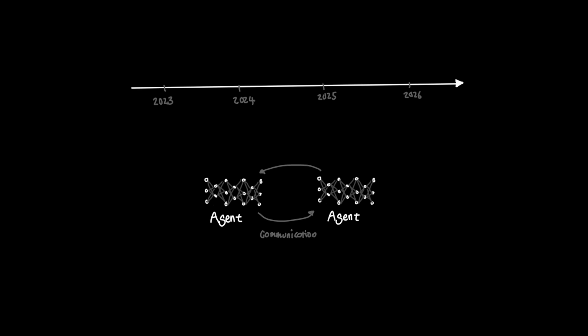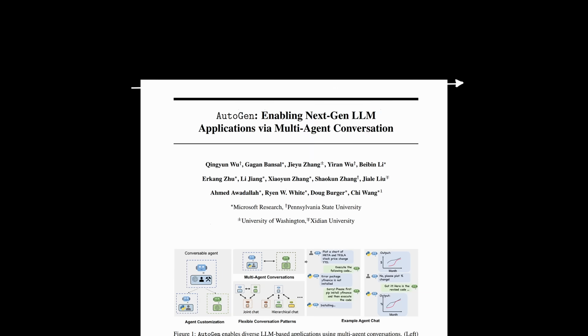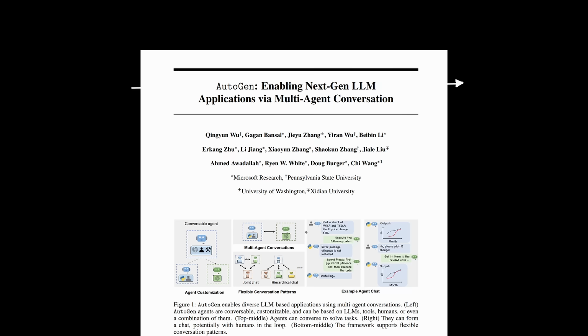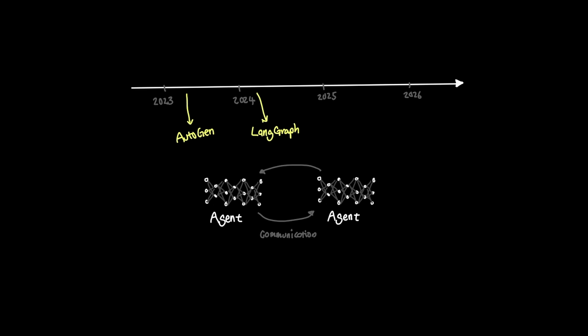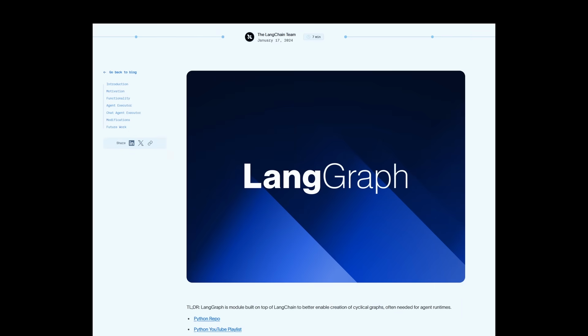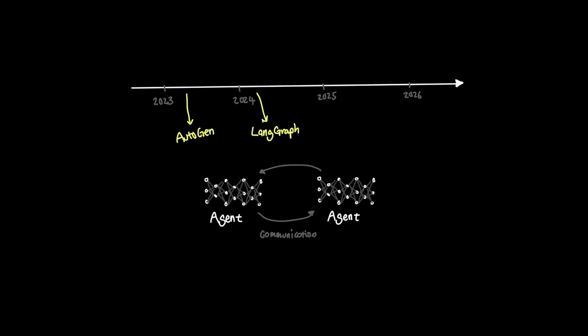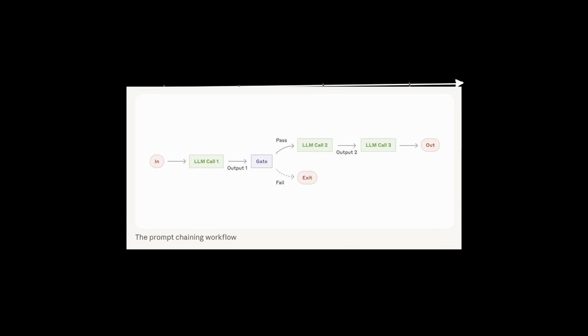The concept behind an agent communicating with another agent is not anything new. We can look back to open source ideas like AutoGen in 2023 from Microsoft, talking about agents communicating with one another. Companies like LangChain also started messing with cyclic graphs in 2023, which led to LangGraph, which became a framework for orchestrating agents. Anthropic also released various ways that agents can work together around the same time, like prompt chaining,